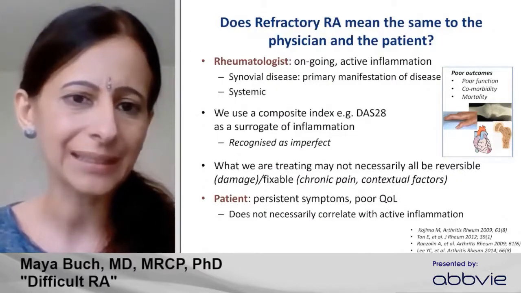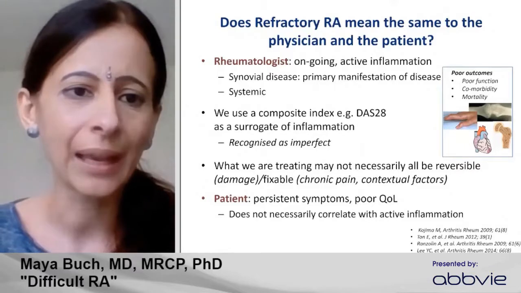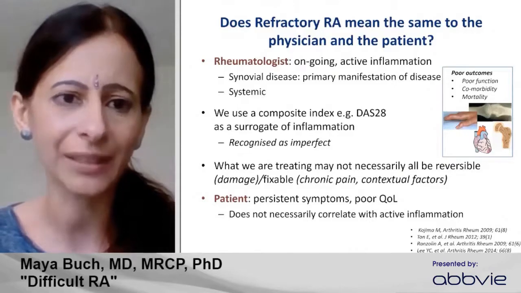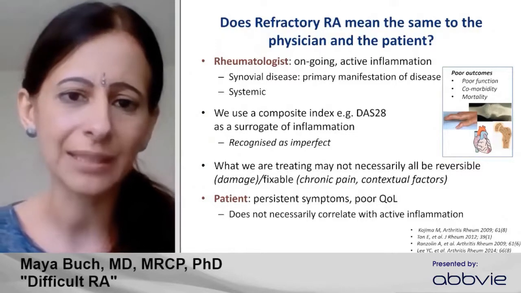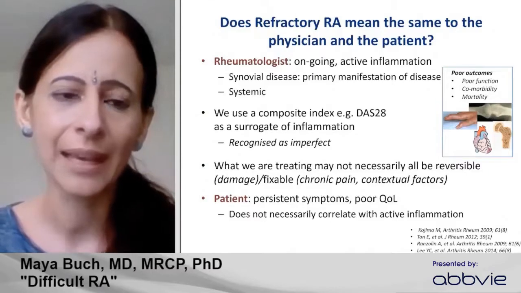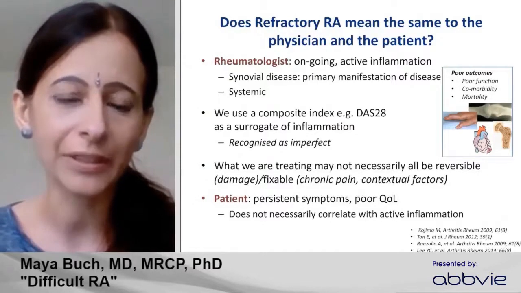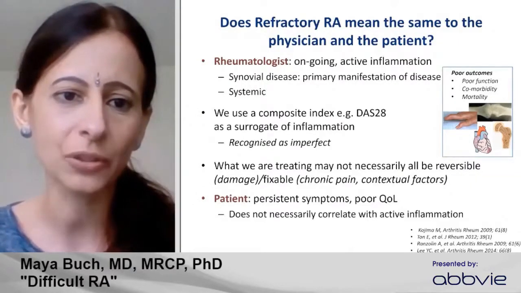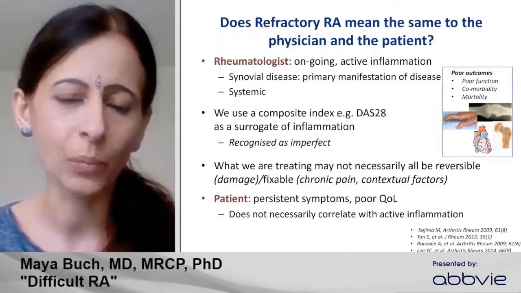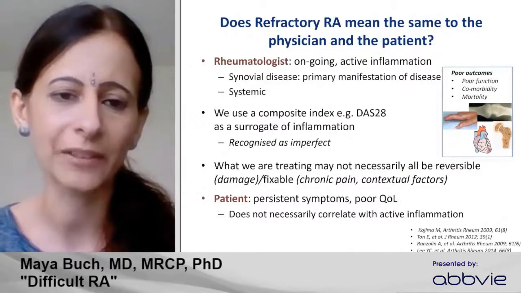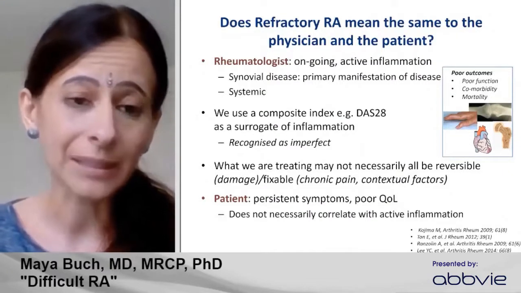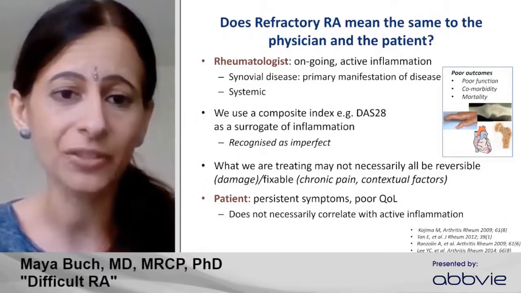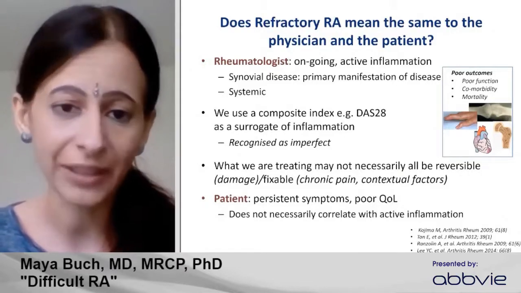We use a composite index like DAS28 or equivalent as a surrogate for this inflammatory state, but we recognize this is imperfect. And so what we may be treating may not necessarily all be reversible. Certainly if there is development of damage that's driving components of the composite index, for example the tender joint count and the visual analog score, this may not be fixable, where chronic pain and central sensitization may have set in. From the patient's perspective, arguably, refractory disease is more simplistically the persistence of symptoms and a poor quality of life, whatever the underlying etiology.